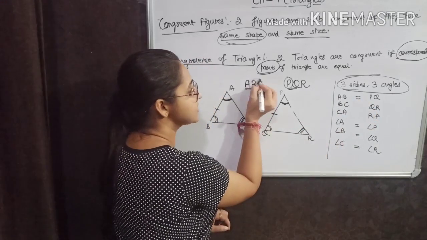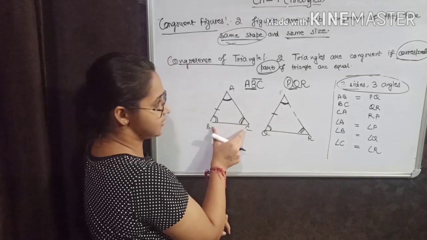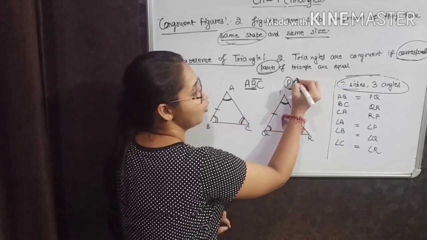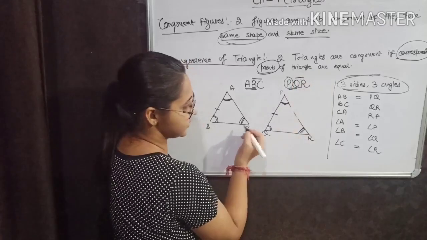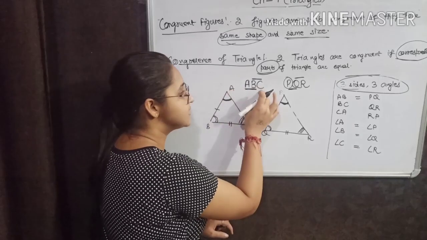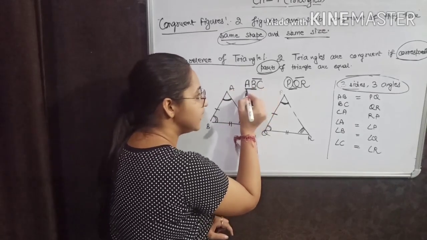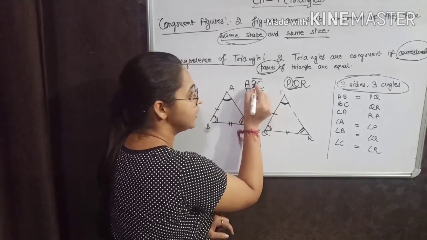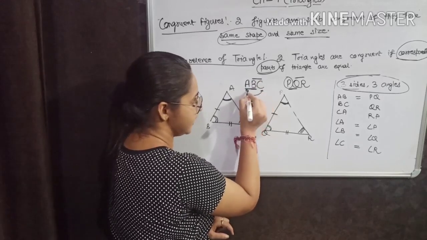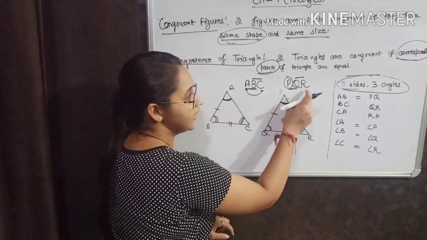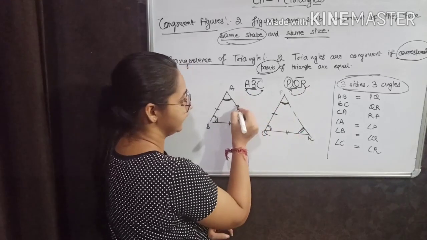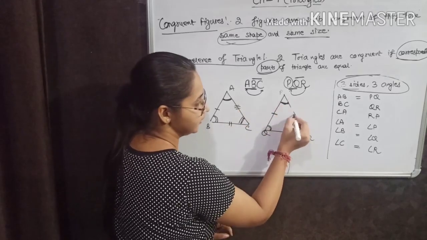Now, BC. BC line is here. And corresponding to BC, what do I have in this? QR. So, BC is equal to QR. Now, AB, then BC, then CA or AC. If I am taking CA, then I will take RP here. CA, this line, RP, this line.